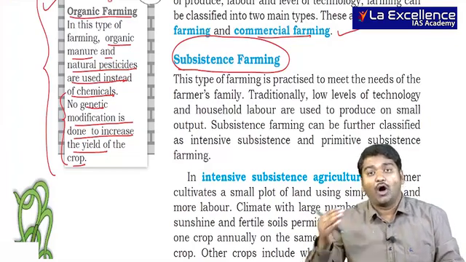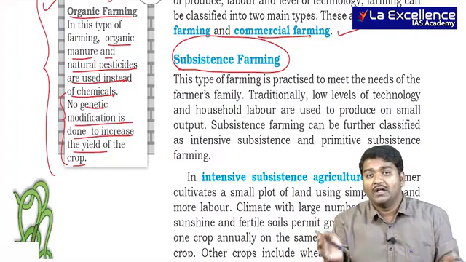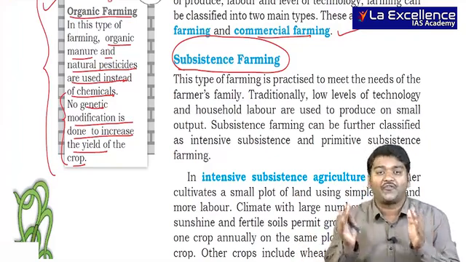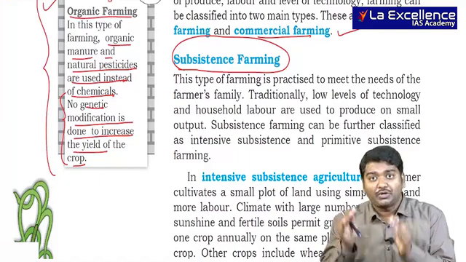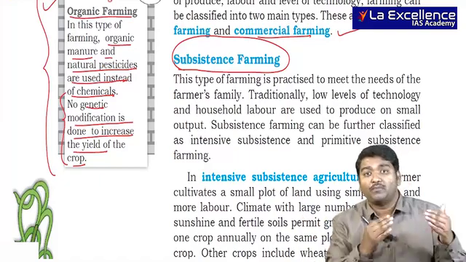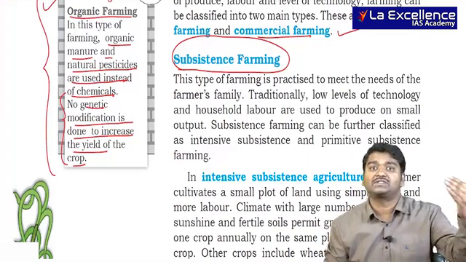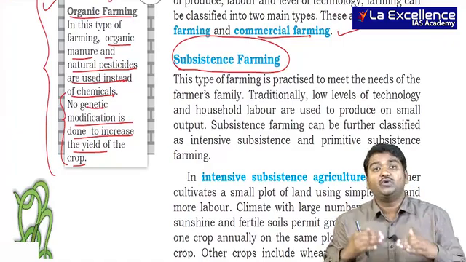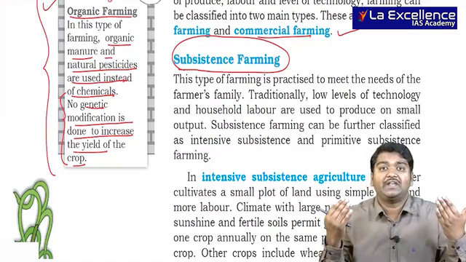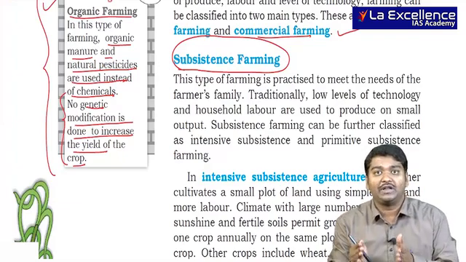There, the output yield may be more and also profits will be more. The main motto of commercial farming is to sell to others, whereas in subsistence farming, the main motto is to use it for their own use and also to sell it to others. Usually only when they get more, they will be interested in selling, else they will be interested only in this.